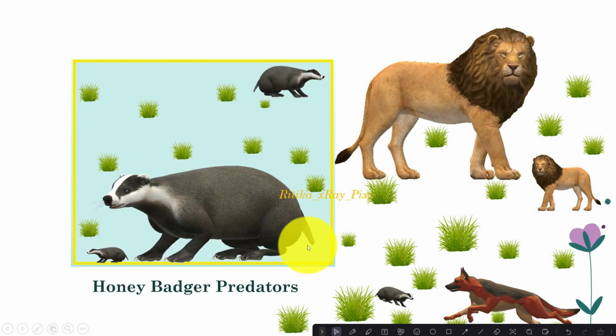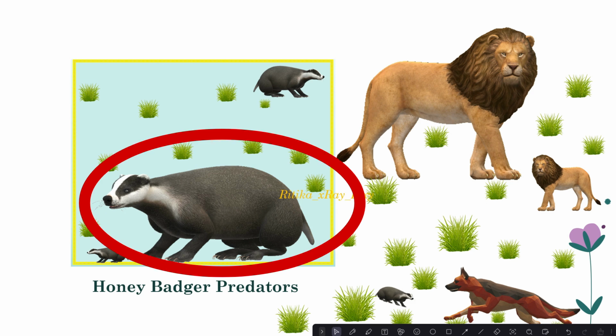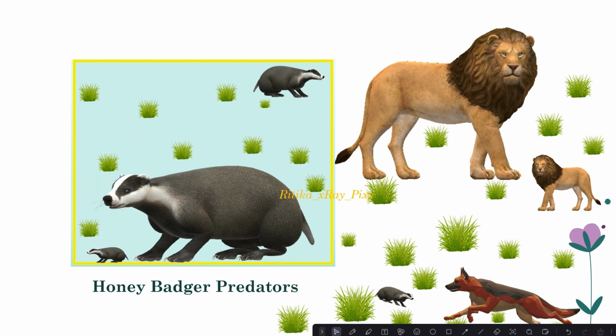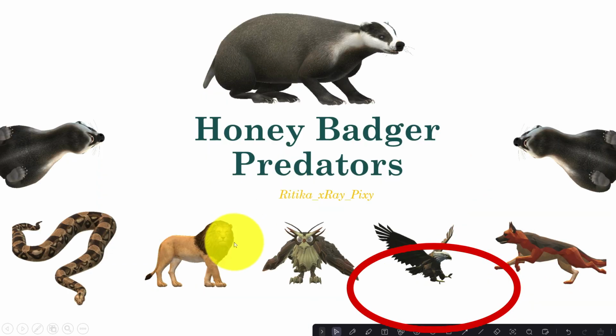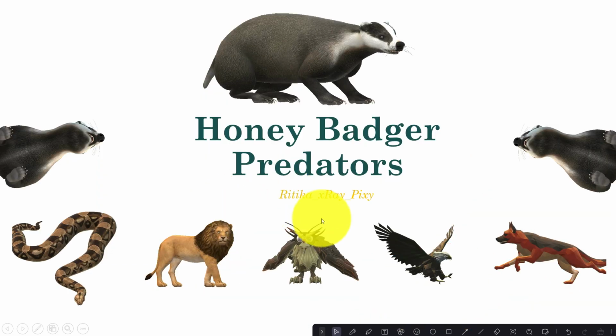Now here you can see we have different honey badger predators. Honey badgers often try to avoid trouble and only attack when they are triggered by predators. Large carnivores such as lions, hyenas, leopards, and wild dogs are predators, and for young honey badgers we have small predators like owls, eagles, and snakes. So here you can see we have different large and small predators for the honey badger.